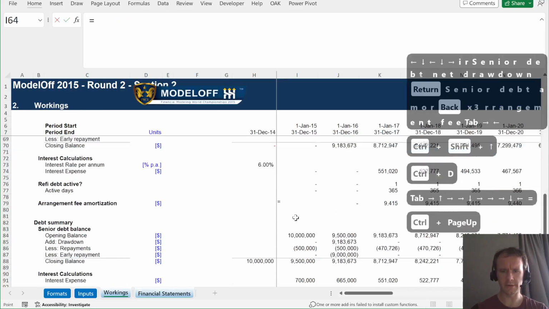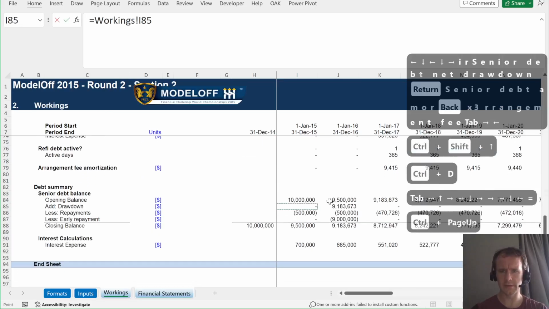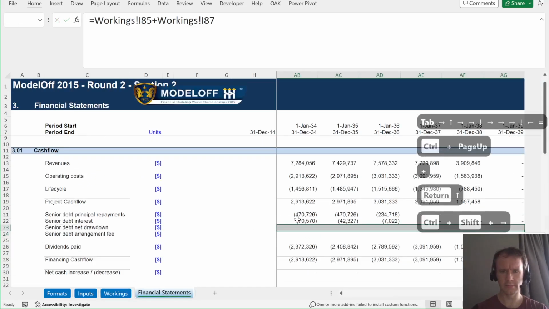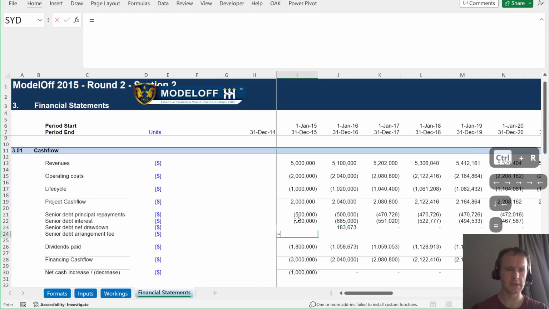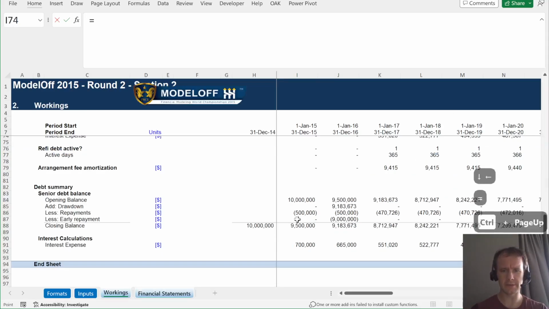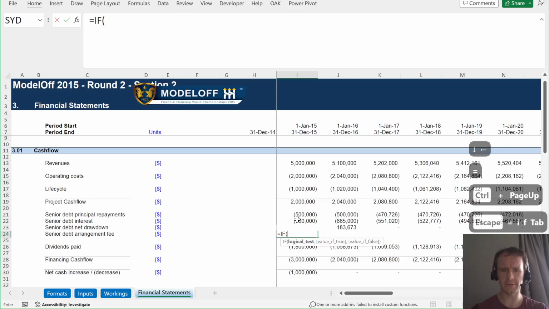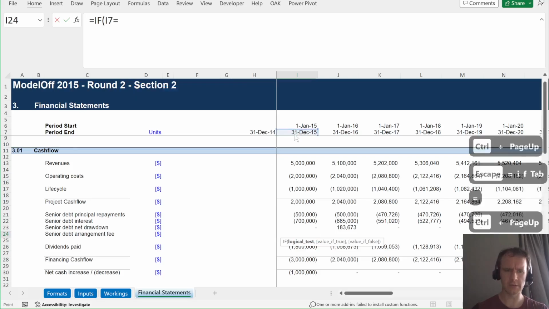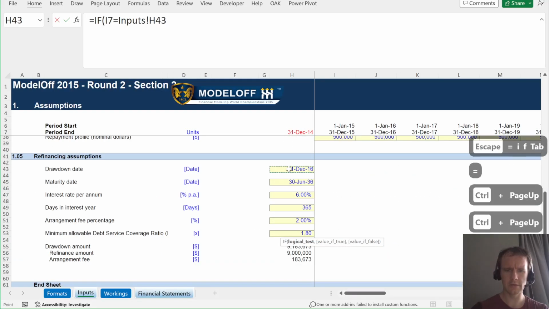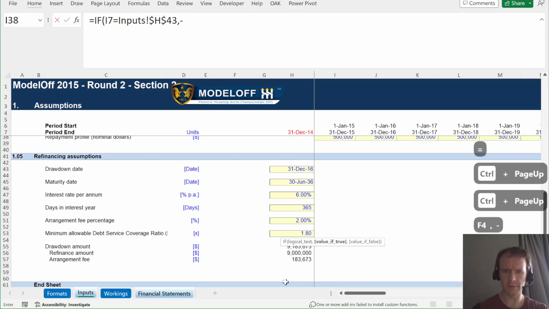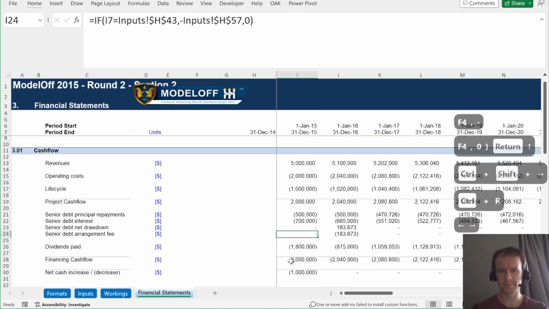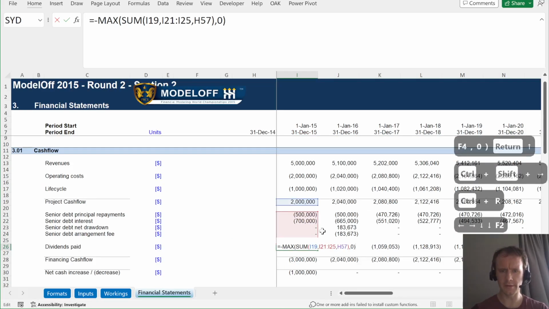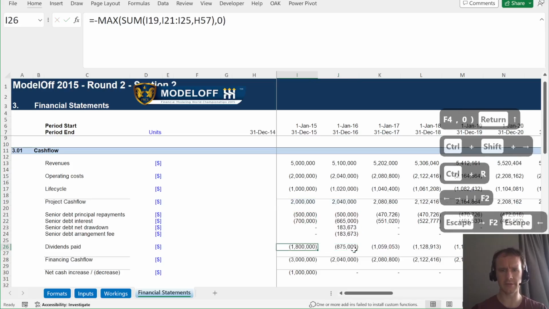So the net drawdown is going to be this plus this. In other words, the net increase in the debt is the amount of the arrangement fee, which is good. And senior debt arrangement fee is just going to be if this equals this, then minus the amount of the arrangement fee, otherwise 0. And then yes, that already is expanded to cover that, so that's all working.